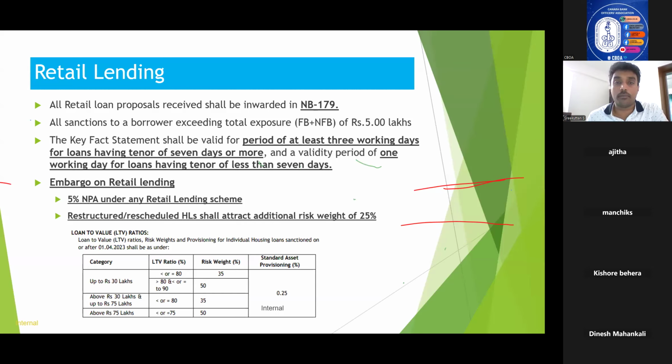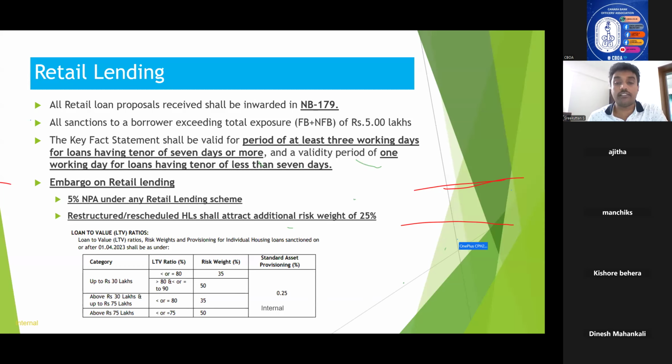You will probably have one session on IRAC norms, in which you will be studying much deeper about risk weight. Here, from a retail lending point of view, it is a very, very important point. In the previous examination, many questions were asked with regard to the risk weight part, that is LTV and risk weight. So what is LTV?